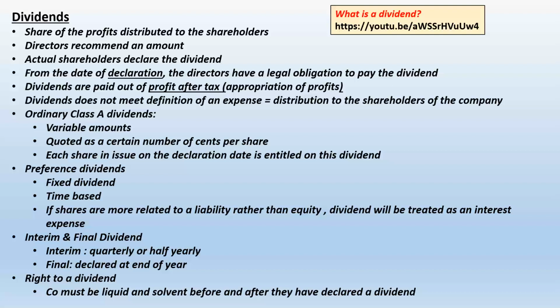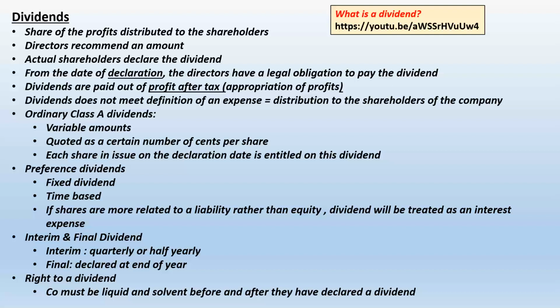It was either 10% or 12% preference share, and that percent is the indication of how much dividend you should receive. Now that is true. But if the directors did not declare a dividend, nobody is entitled to a dividend. So it is only once they have declared a dividend that the shareholders become entitled to a dividend.